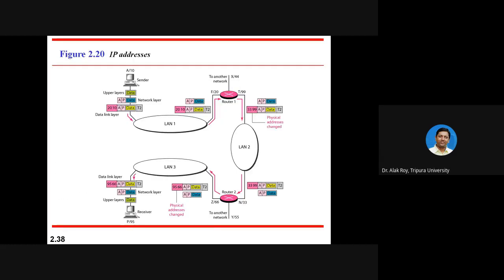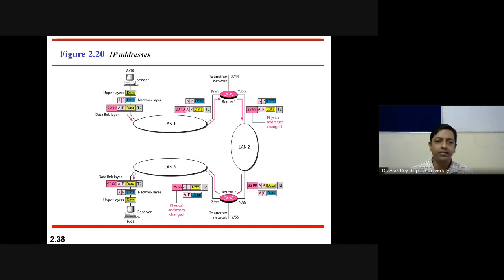Now consider this second figure, where we take the help of IP address to deliver data from the sender to a receiver. Here we are showing LAN 1, LAN 2, LAN 3. With the help of IP address, the sender A delivers data to the receiver. That is our aim. For each case, the upper layer delivers data to the network layer.